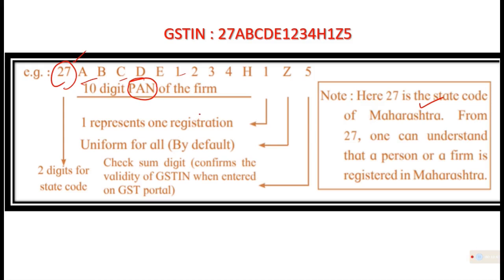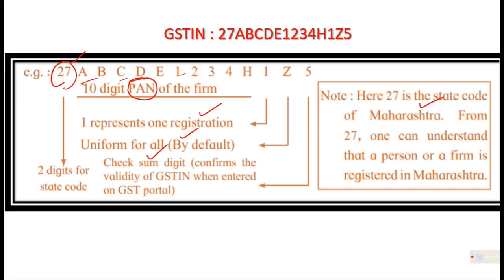And this is, he is having one registration, so one, and Z is by default, it's a spacing issue, numbering issue, and the last one is a checksum digit, which is a computerized system where when you put the last digit, which will be a digit identifying, it will confirm the validity of the GST index number, and thereby it will be approved. So that is a computer part.